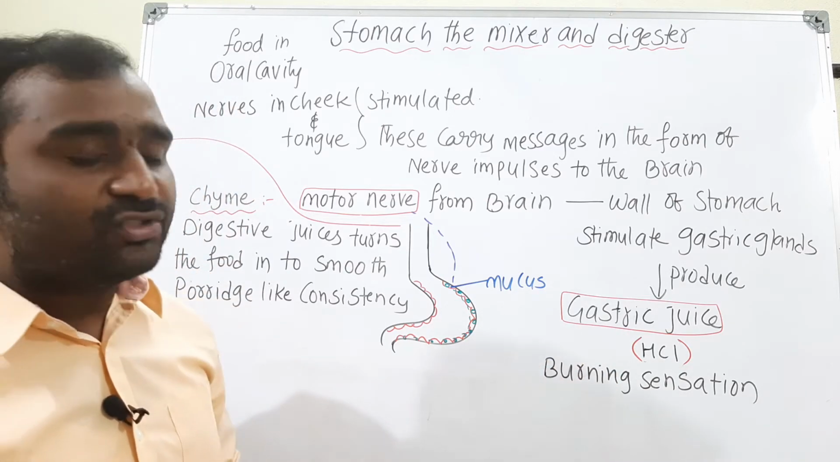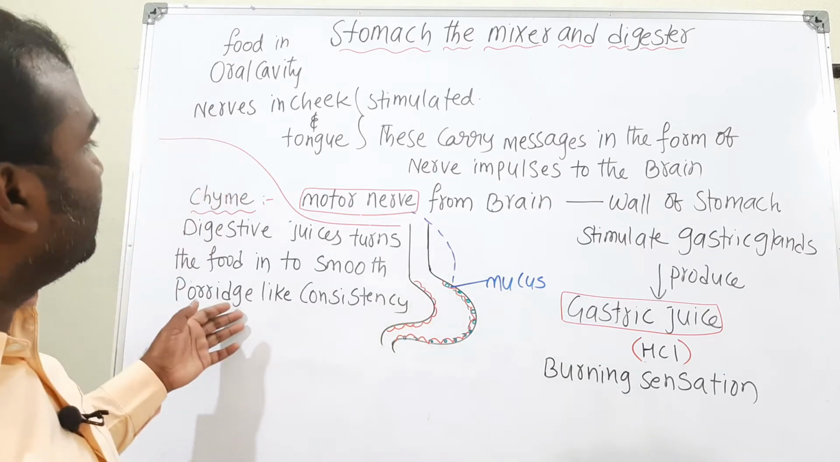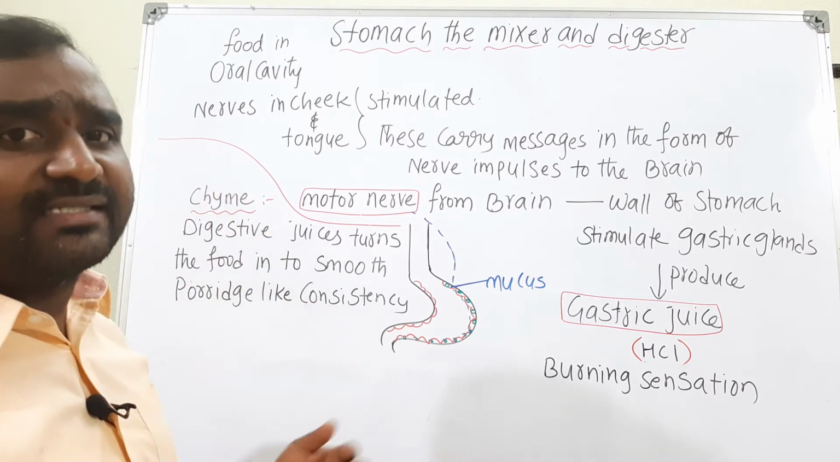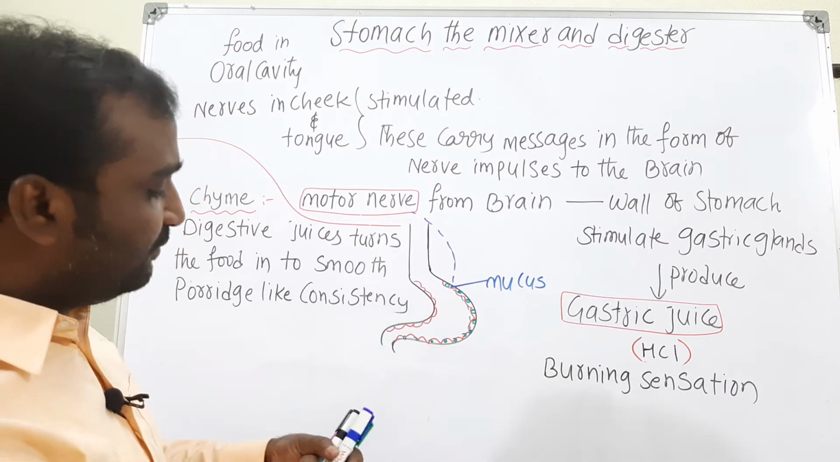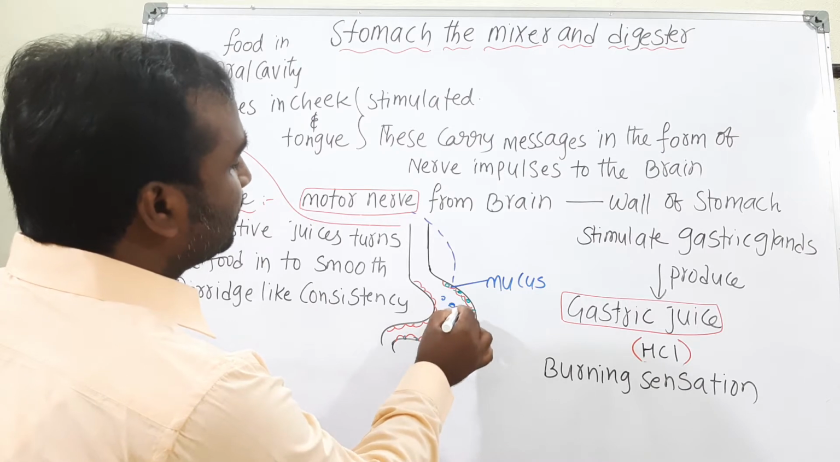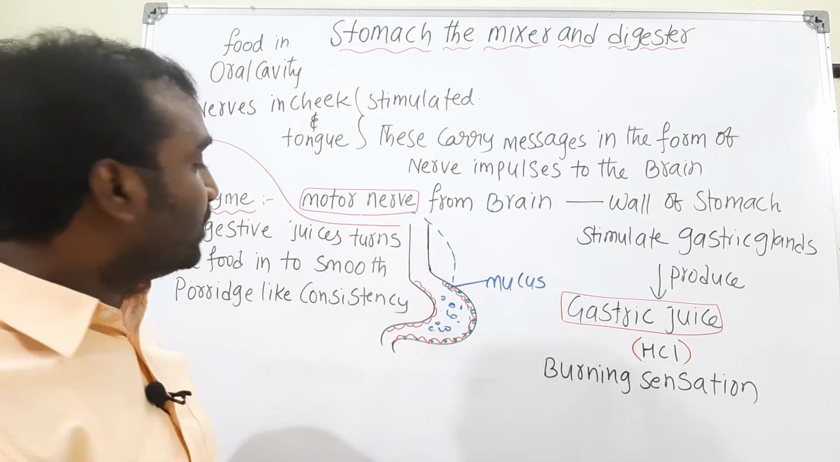Whenever the gastric juices are released, the food present in the stomach is mixed. Am I clear? The entire food present in the stomach is mixed thoroughly and churned. That is the reason we call it a churning machine.